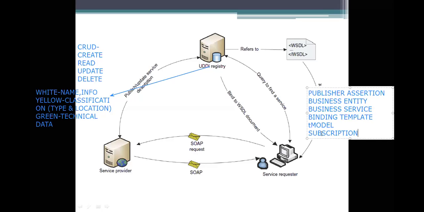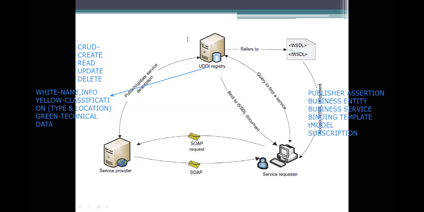So UDDI has 6 instance types which are supported by these data representations.